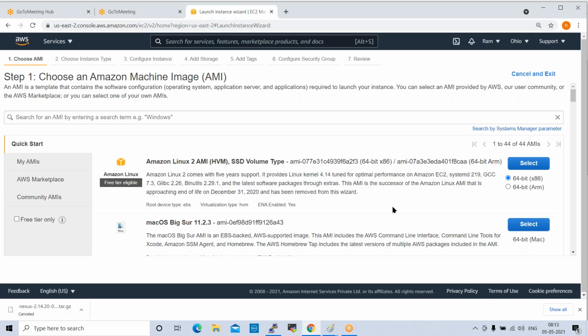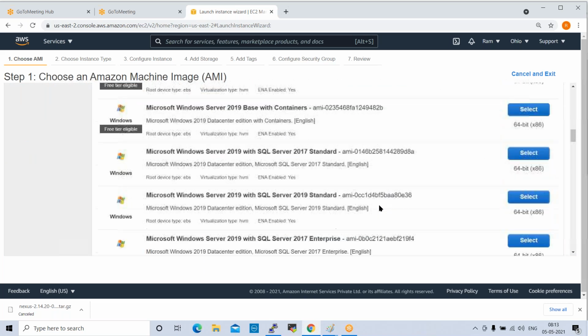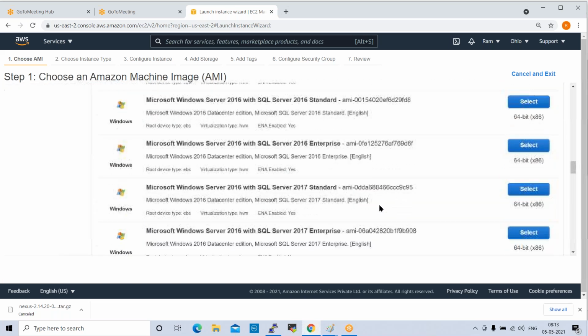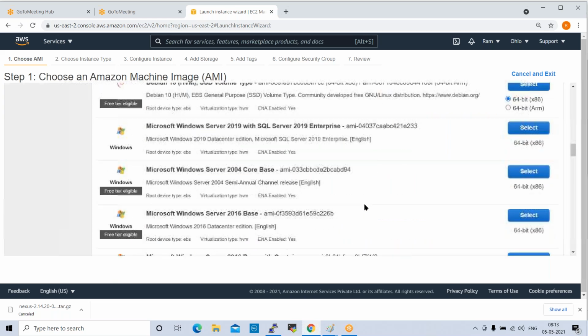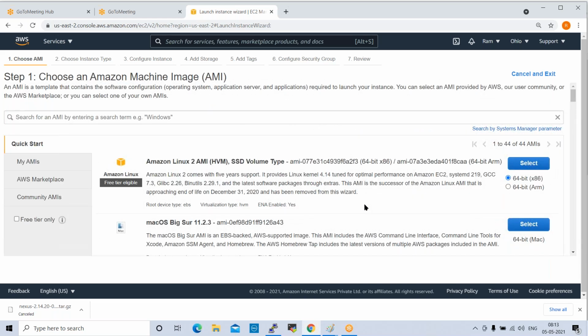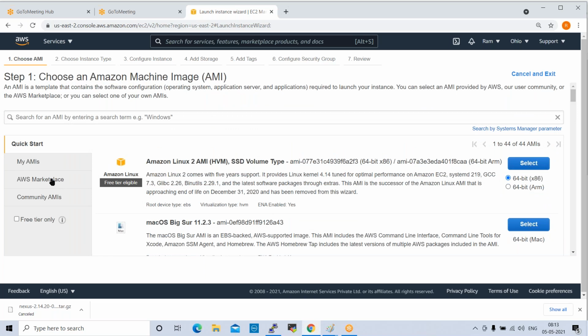And one more thing. Here, all the flavors are available, except one flavor, which is CentOS. CentOS is not available here. So if you are unable to find any flavor in the quick start, we need to go to AWS Marketplace. So we need to go to Marketplace here.